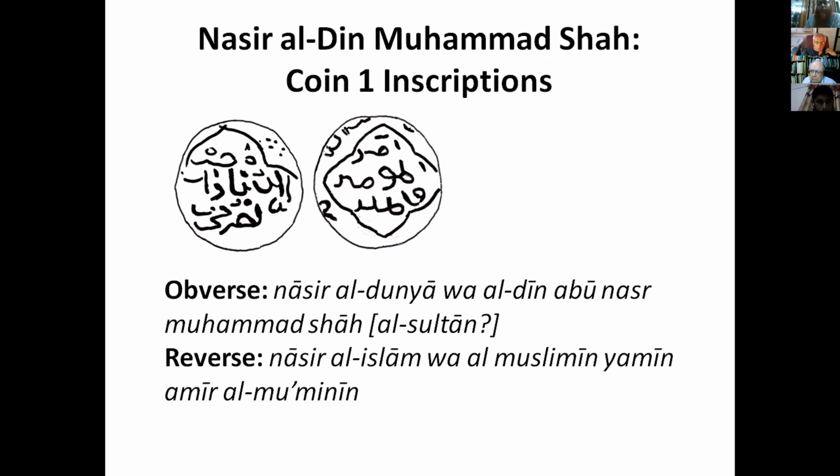So we need to know whether this is Zalal al-Din Muhammad, as there was another Muhammad, Zalal al-Din Muhammad. If it is not that, then we have to read the coin first. Let us see what is written on the obverse. On the obverse, the coin reads, Nasir al-Dunya wal-Din Abu Nasr Muhammad Shah. So it is not Zalal al-Din Muhammad, it is Nasir al-Din Muhammad Shah.